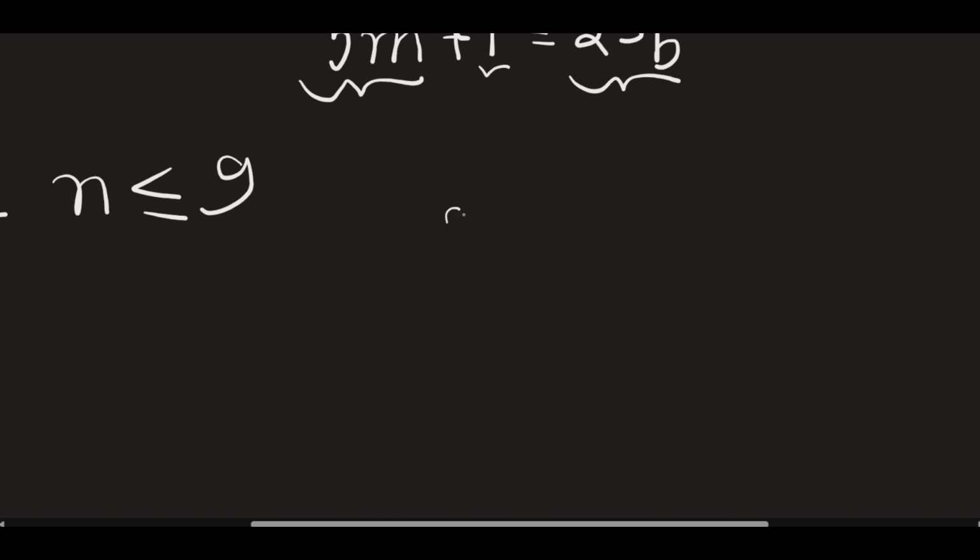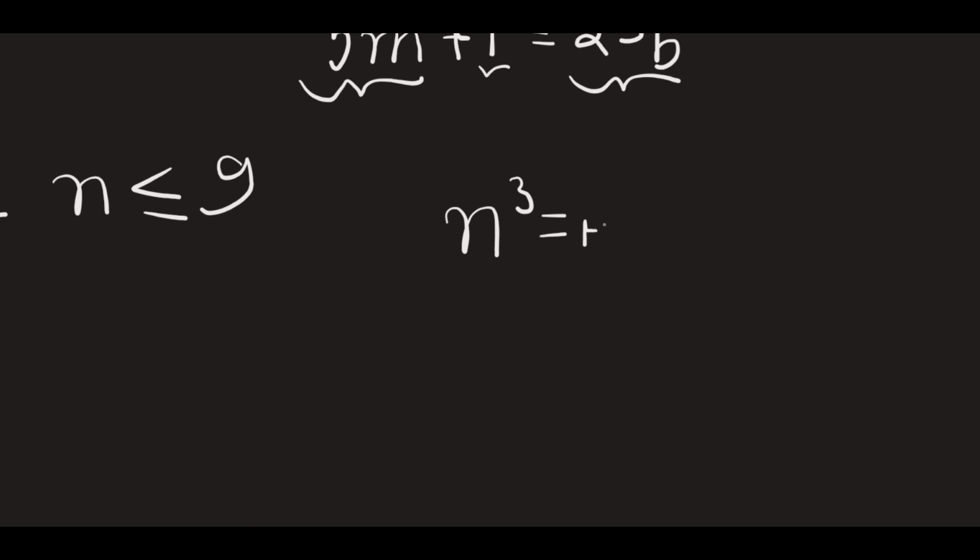That is that n cubed is either plus 1 or minus 1 or 0 mod 9. Now, how is this true?